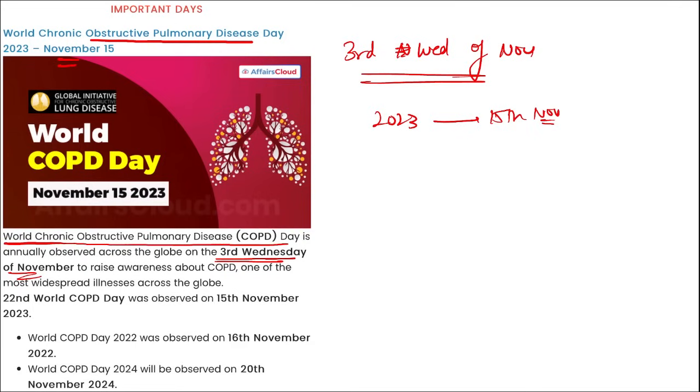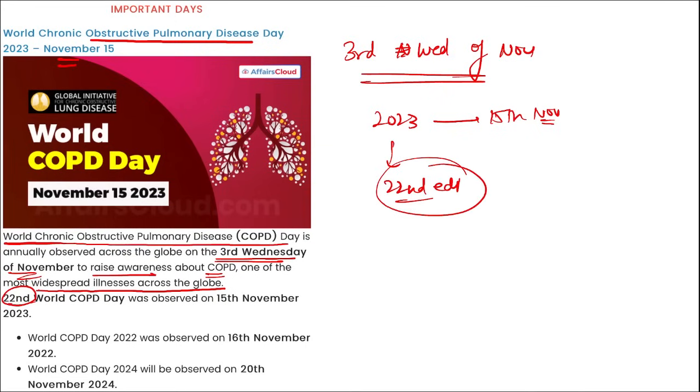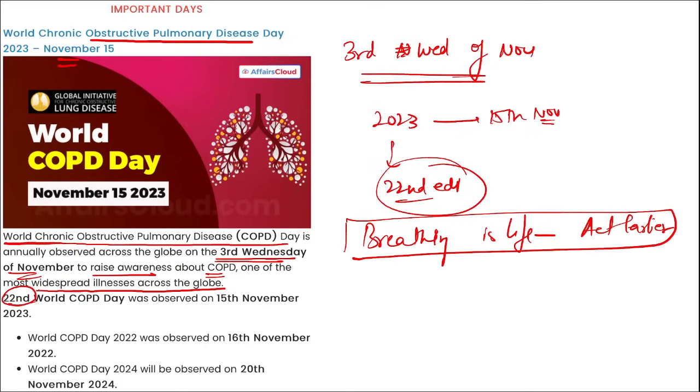Correct? It is to raise awareness about chronic obstructive pulmonary disease, one of the most widespread illnesses across the globe. In 2023, it was the 22nd edition of this day that we observed. Then there is a theme here, that is, breathing is life, act earlier. Right? This is the theme for the World Chronic Obstructive Pulmonary Disease Day, observed on the 3rd Wednesday of November, and this year it was on 15th of November.